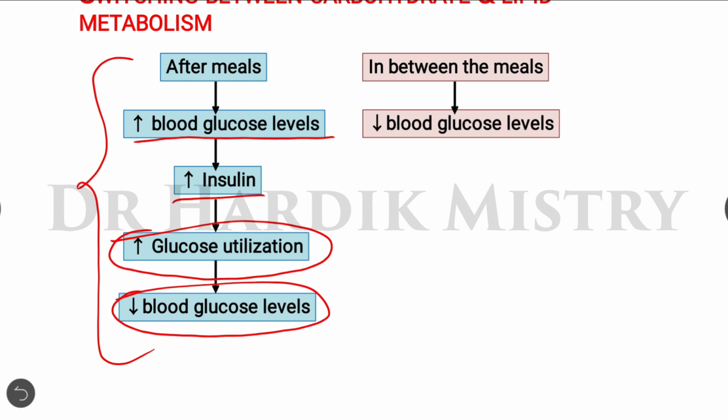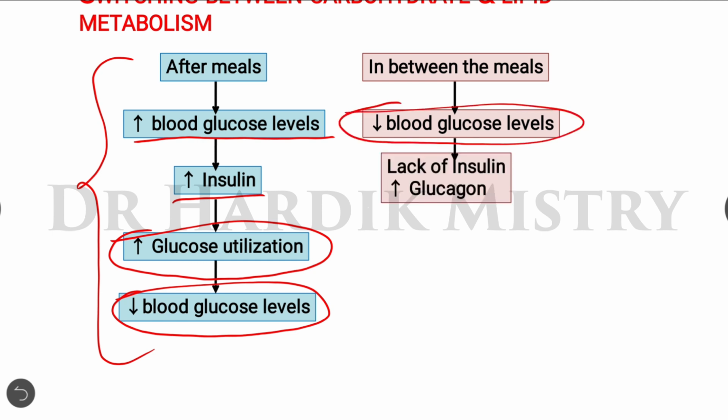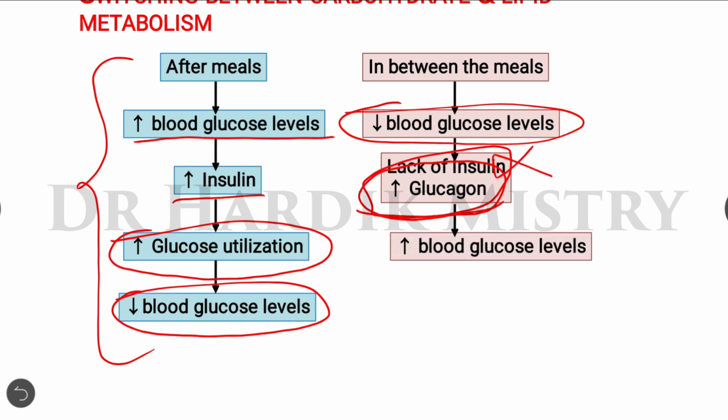Now in between the meals there is a decrease in the blood glucose level, and during this time the insulin is not there inside our body, and this decrease in the blood glucose level stimulates the glucagon release from the alpha cells of the pancreatic islets. And with the effect of glucagon there will be an increase in the blood glucose levels.